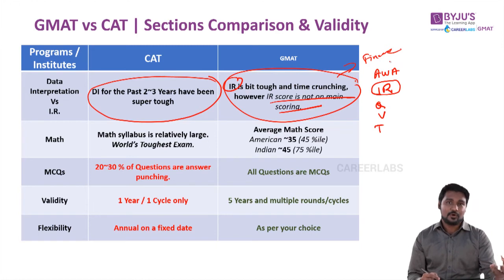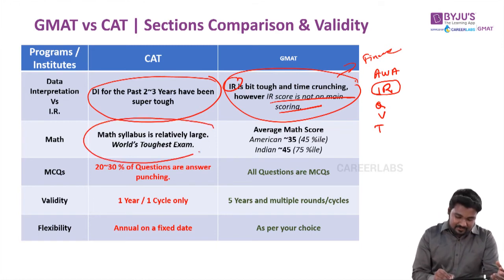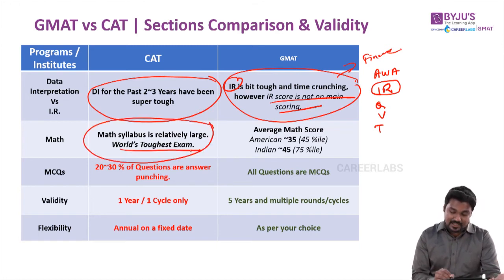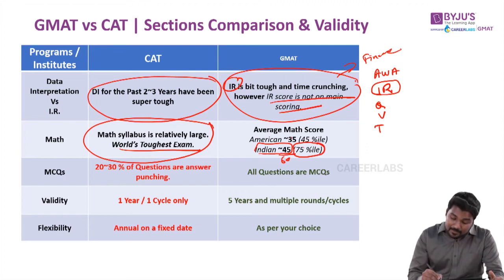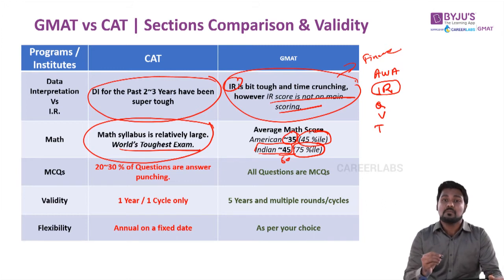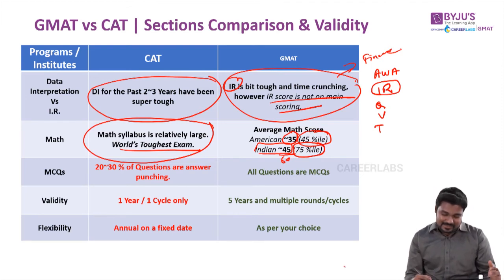And you know that math in CAT is very tough. In fact, it's the world's toughest exam, people say that. But this is interesting: you look at the GMAT, since people compete all over the globe, the Indian average score of 45 out of 60 is roughly around 75 percentile. Look at the irony. An American scores only 35, which is around 45 percentile. So we have a relatively much better competence compared to Americans, who are generally considered as the best score getters in this entire world. So that's an interesting part of it.